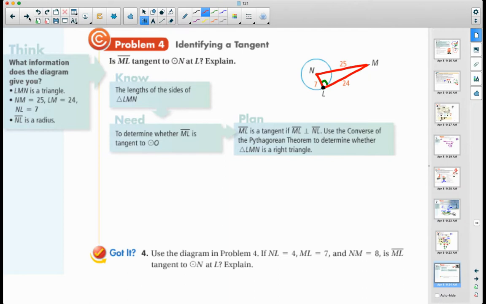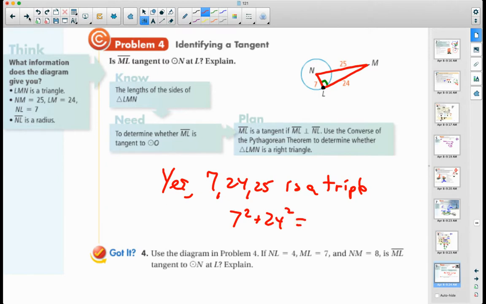Is that a right triangle or not? And the answer is yes. Yes, it is. How do I know? Because 7, 24, 25 is a triple. Or if you forgot your triples, do 7 squared plus 24 squared. Does that equal 25 squared?